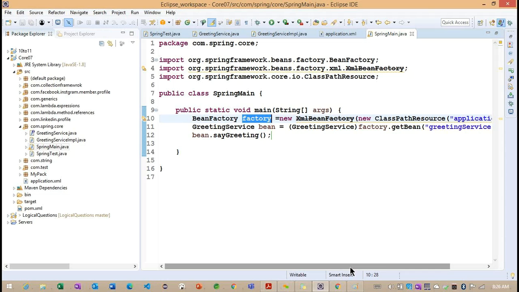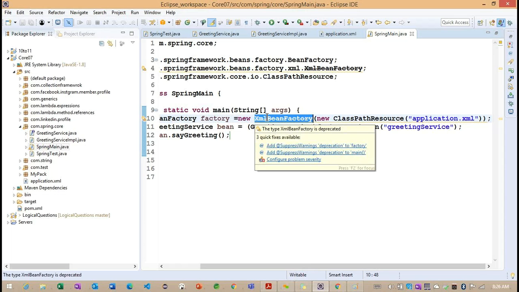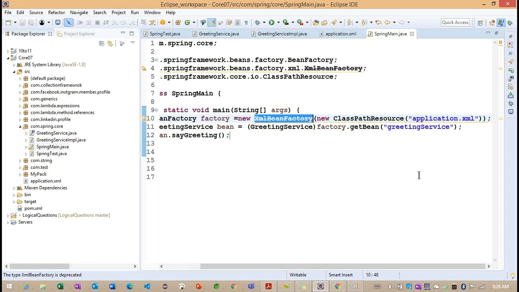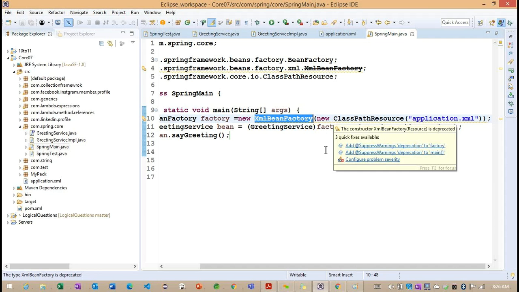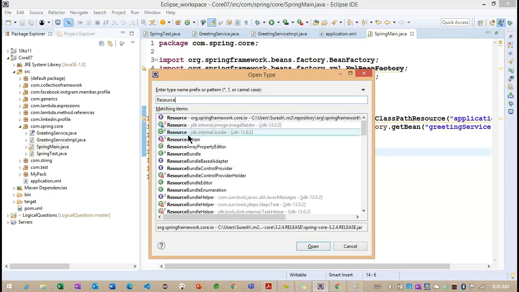So this example is very important. If you understand this example, you can work on the upcoming examples easily. Basically, we are creating a container object. The container object we get from the XML bean factory, and the XML bean factory is expecting a resource object. The resource object we get from the Resource interface. So if we observe Resource here, these are the resource interfaces we have.